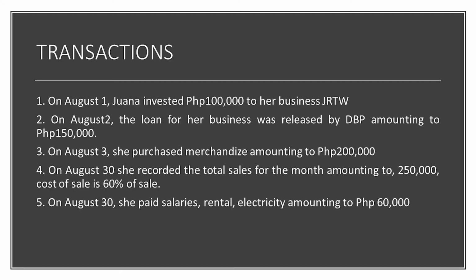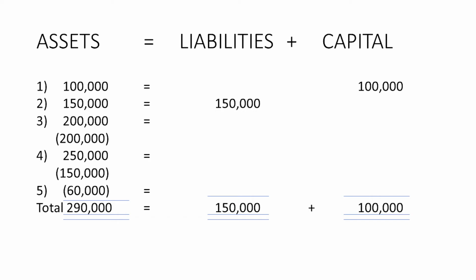Let's go to transaction number 3. On August 3, she purchased merchandise amounting to 200,000. Let's post this transaction number 3 in our equation. So, in number 3, there is a posting under asset in the amount of 200,000. Why? Because that is in the form of inventory. She purchased an item and that is considered inventory using the perpetual method of recording. So, there is a posting of inventory of 200,000 because that is an asset.